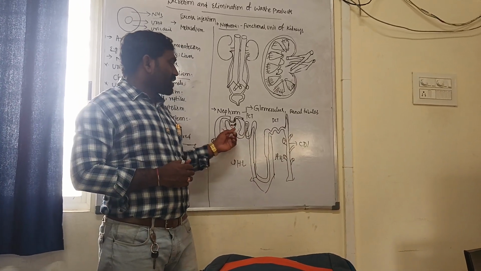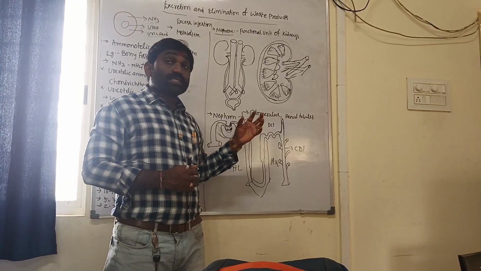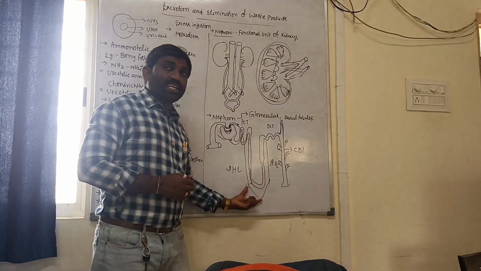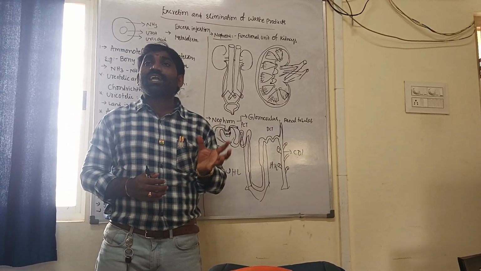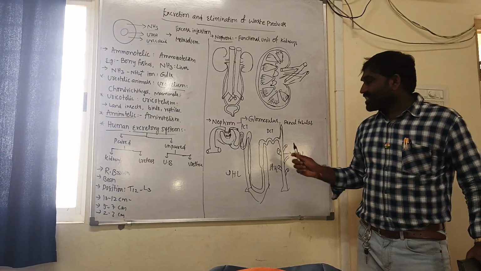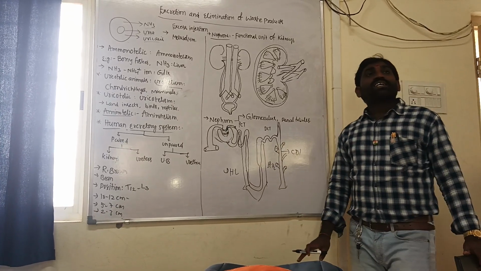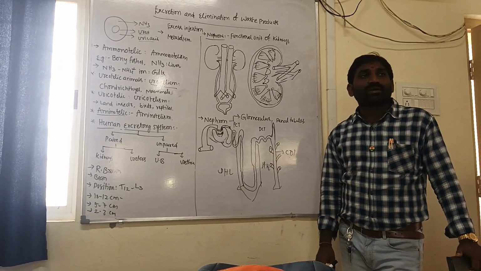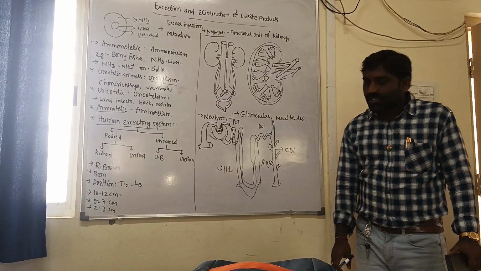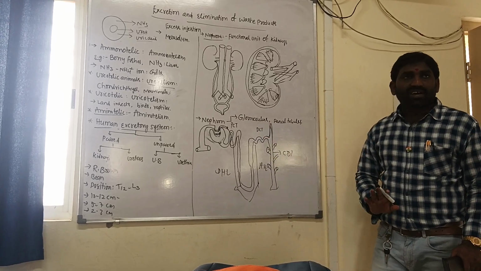Usually the glomerulus, Bowman's capsule, PCT and DCT are present in the cortex region, whereas Henle's loop is present in the medullary region or deeper medullary region. But the collecting duct starts from the cortex region and enters into the deeper regions of the inner medulla. Yes, this is regarding the structure of the nephron.